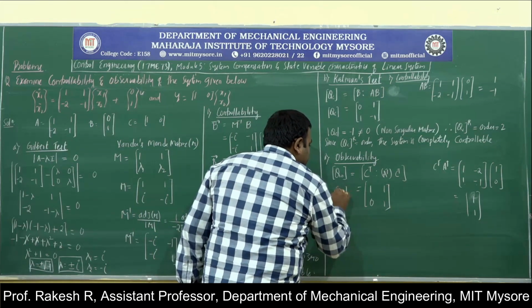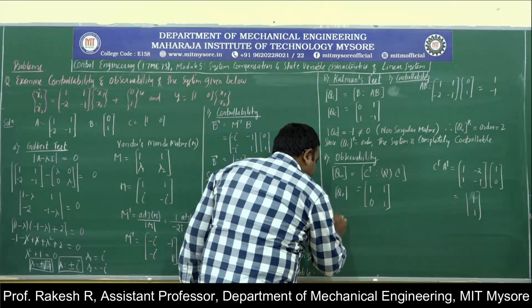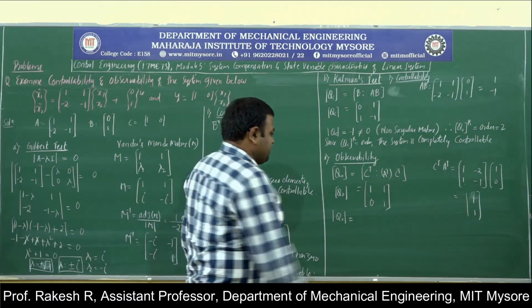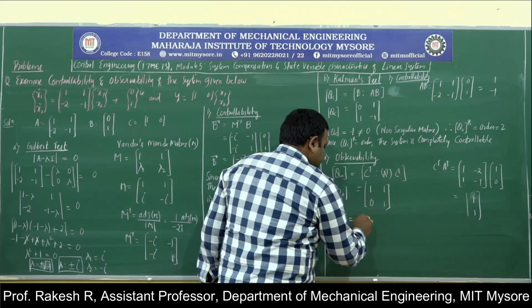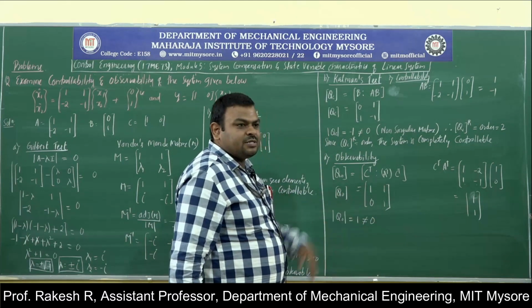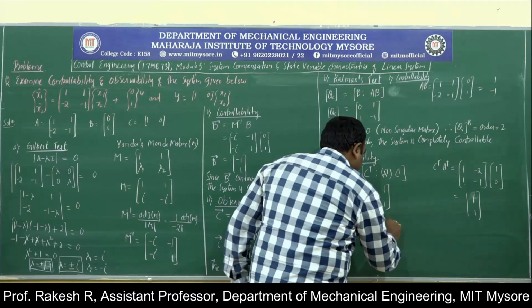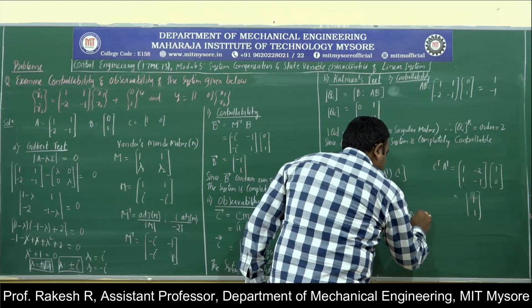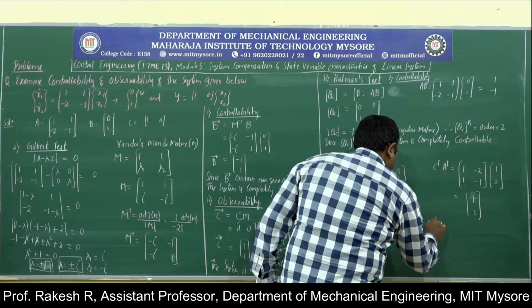I need to check the order of the system, so find out the determinant of Q naught. The determinant of Q naught is 1 minus 0. This is 1, which is not equal to 0. Again, it is a non-singular matrix. Therefore, the rank of Q naught will be equal to the order.